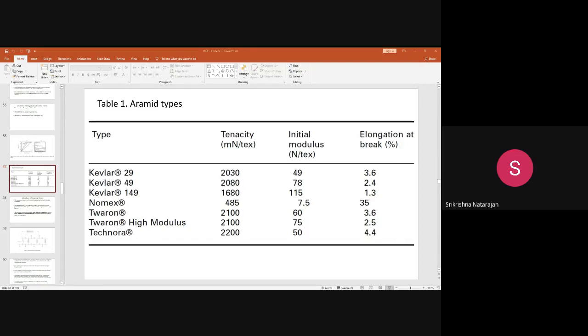But for these fibers, though there is a change in the relative humidity, that will have very little effect on the tensile strength. But it has water absorbency because of the hydrogen bonding, because this OH group is a water absorbing group.